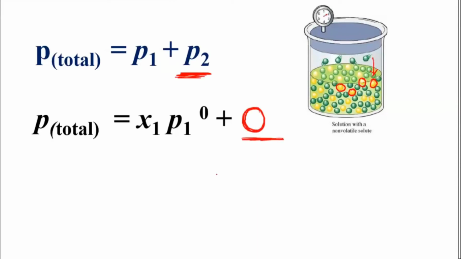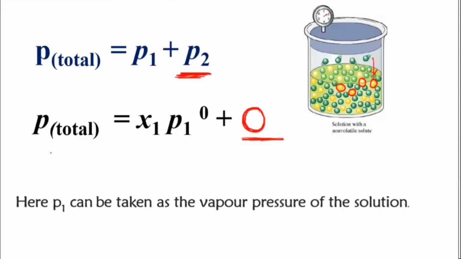So P total, whatever total pressure you are going to get for the solution, is actually equal to whatever we have got for the solvent, correct? That's what I said earlier. P total for the solution and solvent comes out to be the same in this case, when the solute particles don't form any vapors, when they are non-volatile solute. Since they don't go into the vapor phase, whatever you are getting for the solvent, the same answer you will get for the solution. So here P1 can be taken as the vapor pressure of the solution because we don't have any solute particles in the vapor. I believe this much is clear to everyone, how we have calculated.